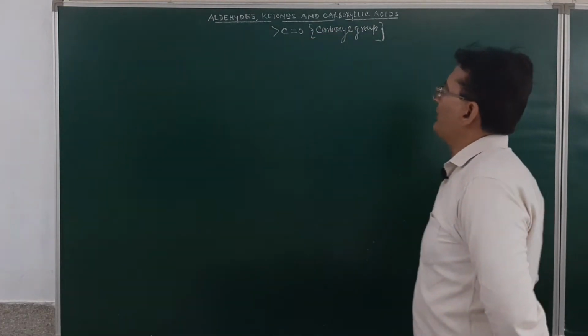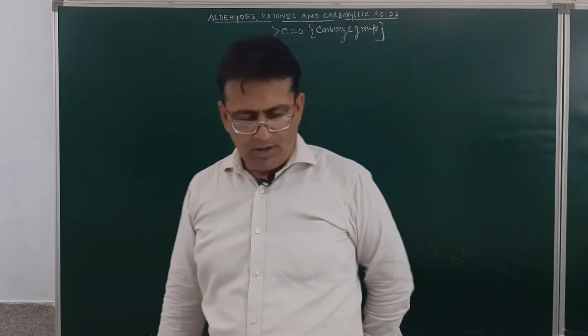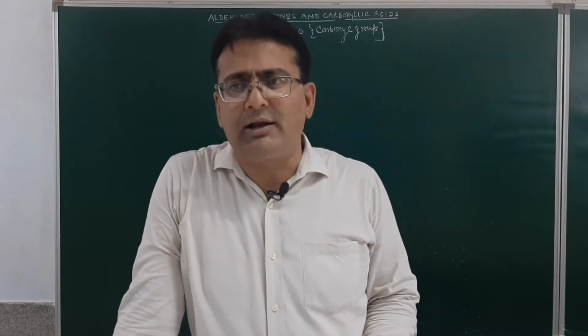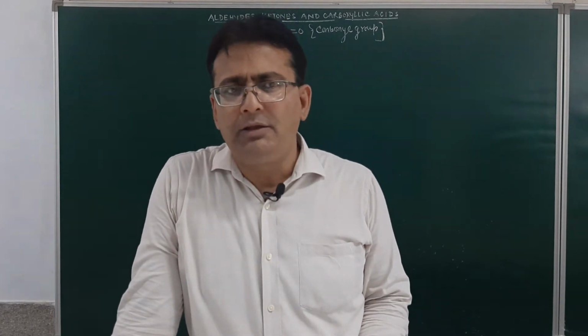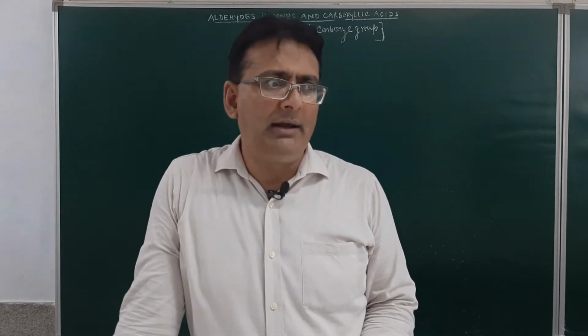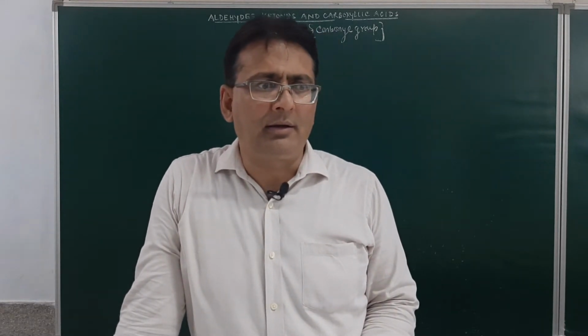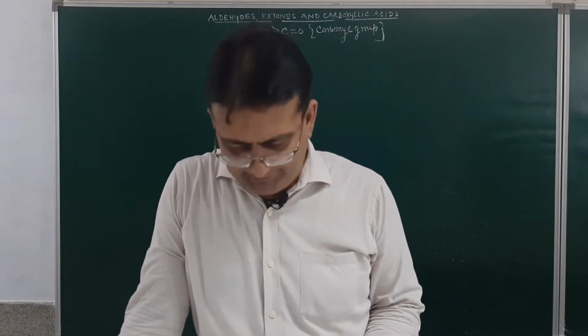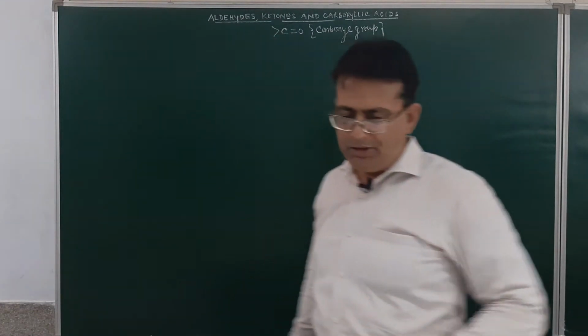Now when I talk about aldehydes, they are the carbonyl compounds in which a hydrogen atom is bonded to the carbonyl carbon. In ketones, two alkyl groups will be attached. Am I clear?